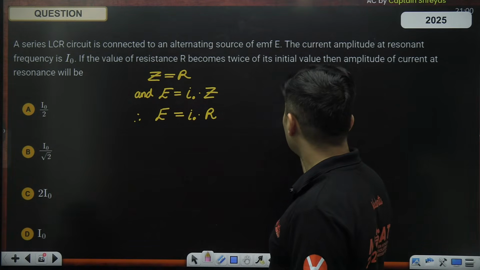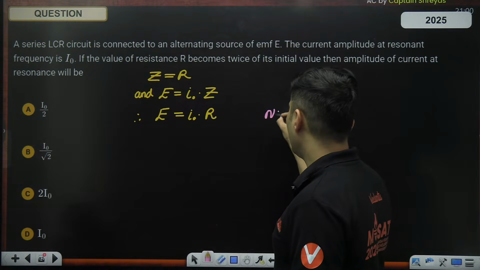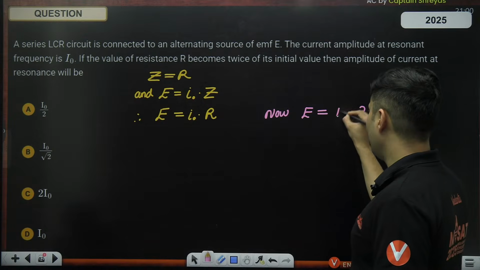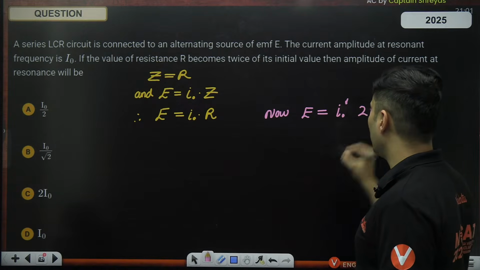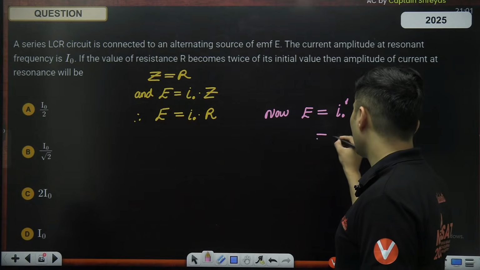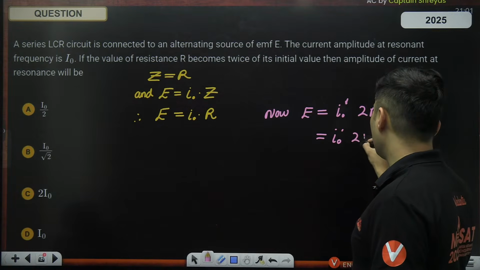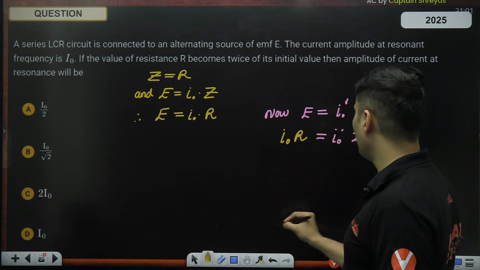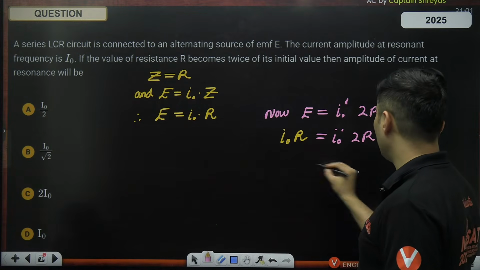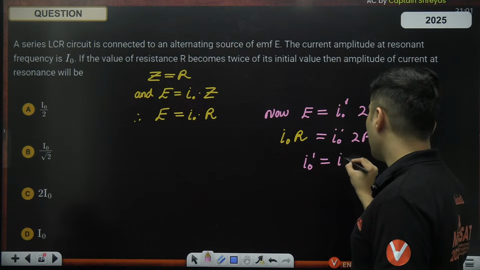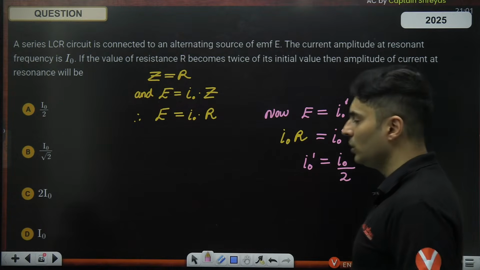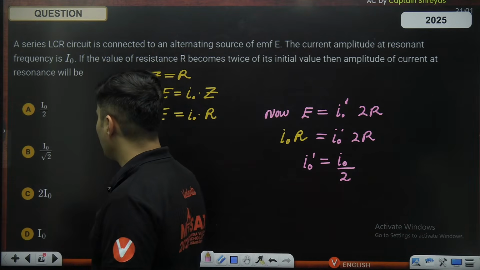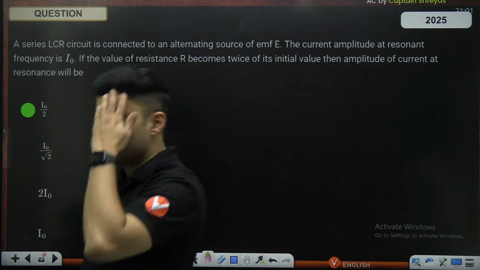Now in the second scenario, when the resistance is doubled, but EMF is the same. So I will have 2R and I will have new maximum current. I will call it I naught prime. So comparing the two, if this is I naught prime multiplied by 2R, the EMF is the same. So it is I naught R over here, R R cancels. So it's kind of obvious now. I'm getting I naught prime as I naught, the 2 goes below, divided by 2. So I naught prime is basically I naught divided by 2. Yes, that is option number A. Got it? So the maximum current will reduce.